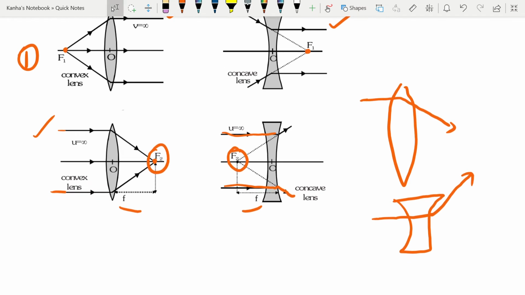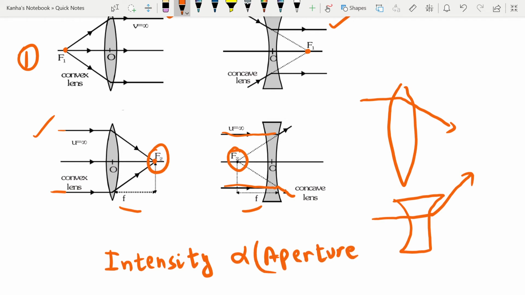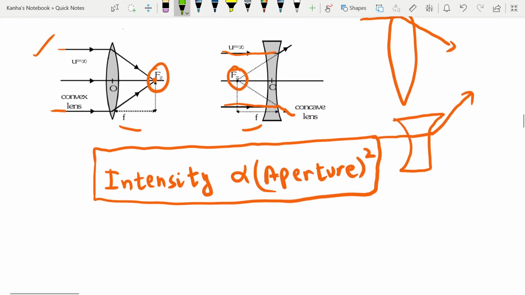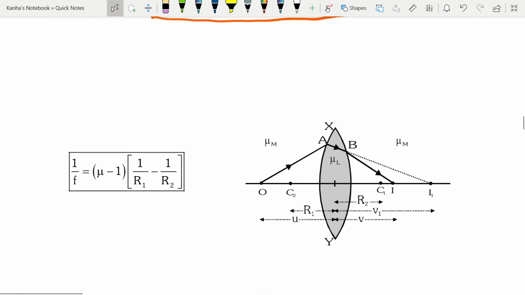This is a relation that you should definitely remember: intensity is directly proportional to the square of the aperture. With this in mind, let's go down and learn about the lens maker's formula.